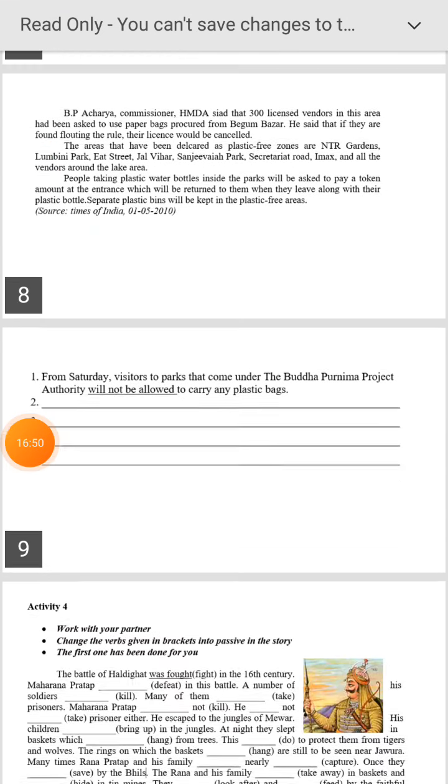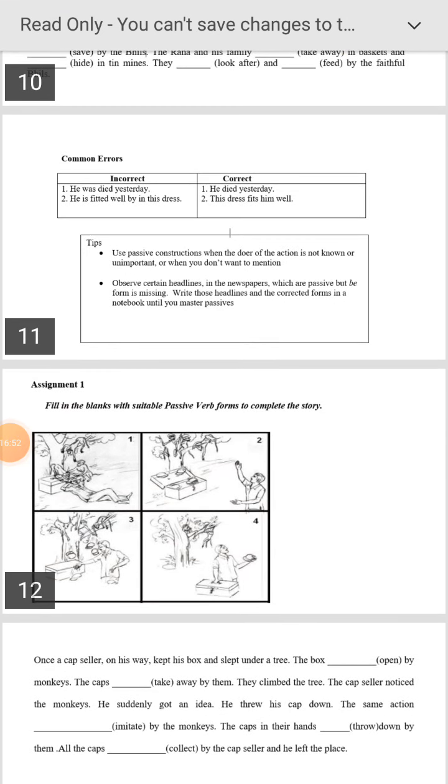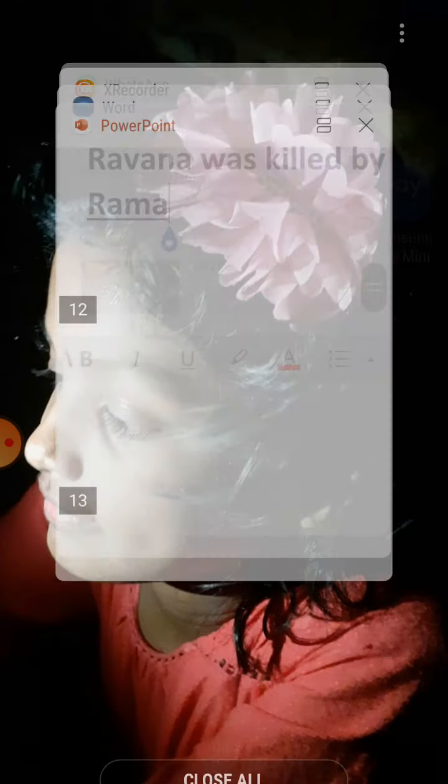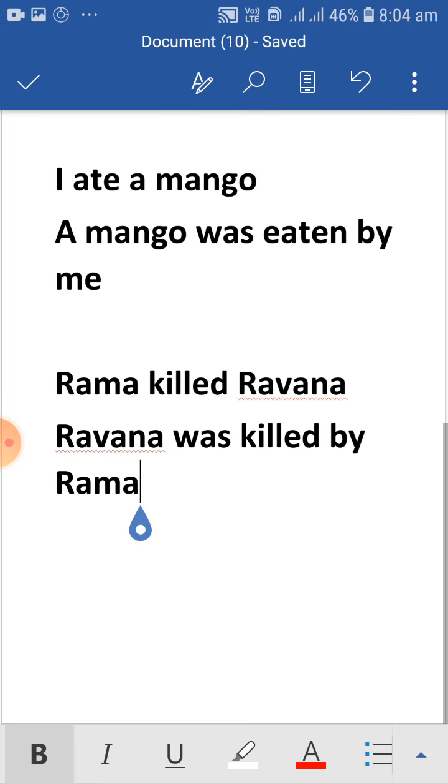Fine, we go with some examples now, then we move on to the textbook examples. So here we have taken, I ate a mango, a mango was eaten by me. Rama killed Ravana, Ravana was killed by Rama.